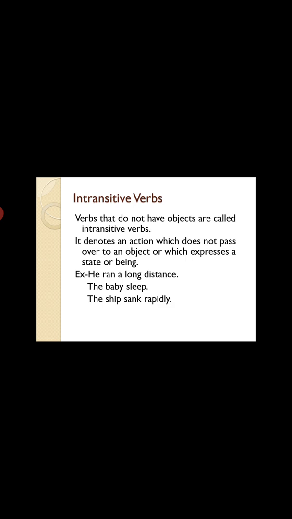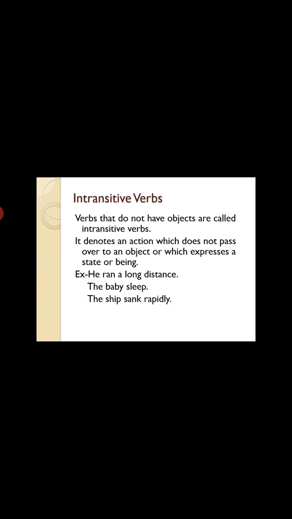Okay, ये object पर pass नहीं होता है. We can see in the example, he ran a long distance. Where did he run? Nobody knows, but he ran a long distance. So here no object is there. Then the baby sleeps. At what time? Where? Nothing is given. So what is the baby doing? The baby is sleeping. The ship sank rapidly.